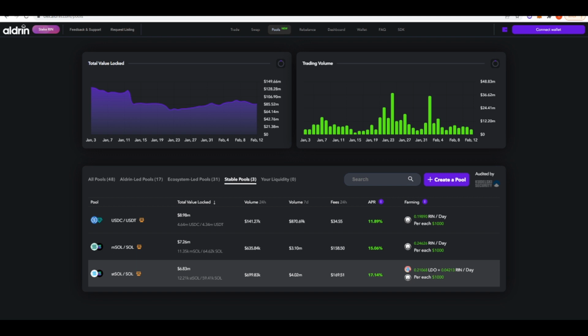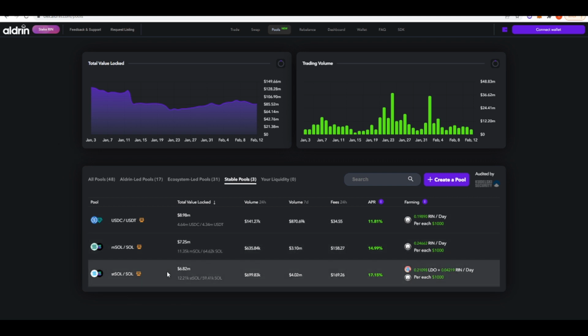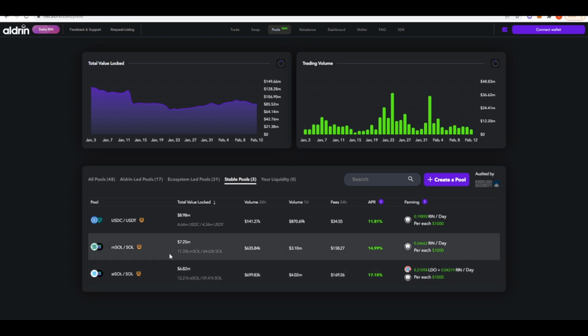So you just have to keep in mind that if you are going to provide liquidity in the stake SOL pool, you are going to have exposure to SOL and RIN. Otherwise, you can just sell them off to recompound that pool. This is actually pretty good, and I'm surprised it's still so high because these pools have been around for a while.